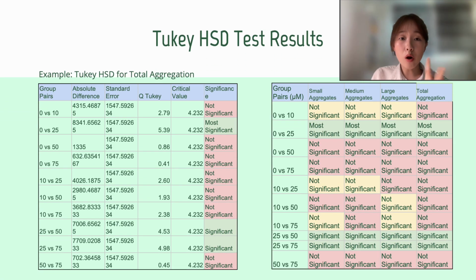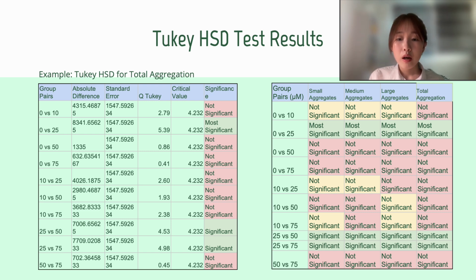The Tukey HSD test is used after a one-way ANOVA test to find out which specific group means differ significantly. It calculates the difference between each pair of group means and standardizes it using the within-group variance. Each standardized difference, aka a Q value, is then compared to the critical value based on the number of groups and degrees of freedom. The degrees of freedom are provided by the Tukey HSD test, where the number of groups was 5, given my IV intervals. If the Q value is greater than or equal to the critical value, the difference between those groups is considered